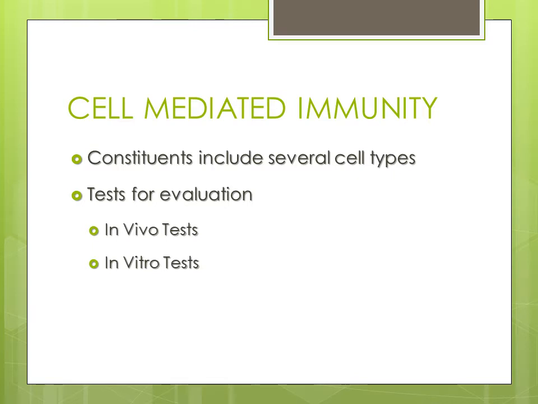Similarly, we have the cytotoxic T cells. The T lymphocytes are divided into two types, the helper T cells and the cytotoxic T cells. Cytotoxic T cells perform a very important function. Then comes the natural killer cells, which kill the virus-infected cells and play a role in killing the tumor cells. So all the previous things, and then the tests for the evaluation: how we will evaluate the cell-mediated immunity. Although they are not that common, we will have a brief overview of these tests which are helpful in the evaluation of this cell-mediated immunity.